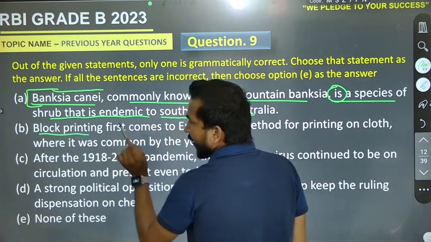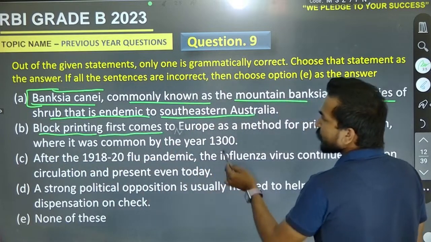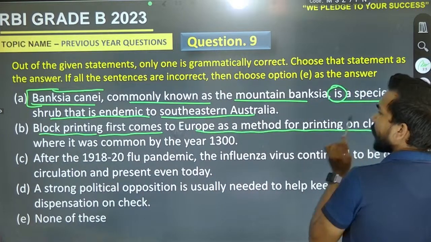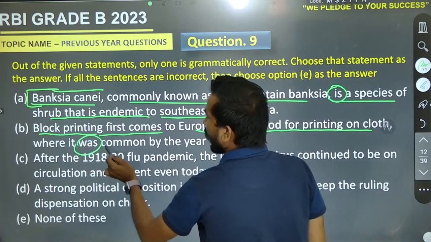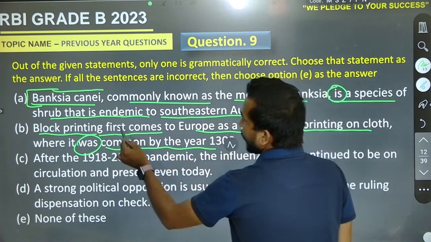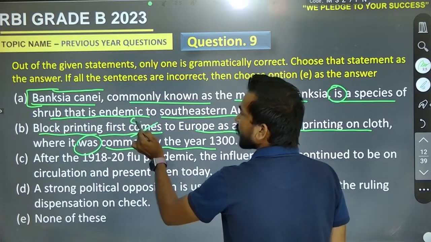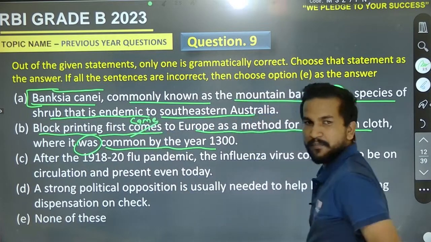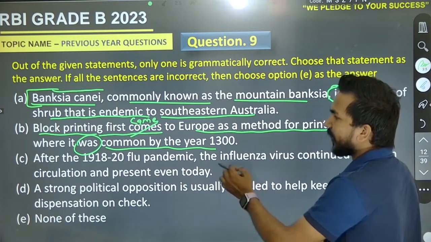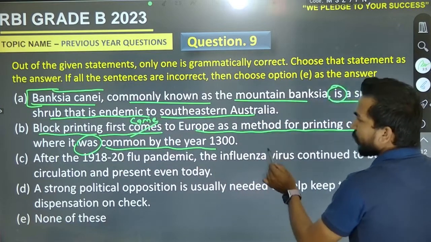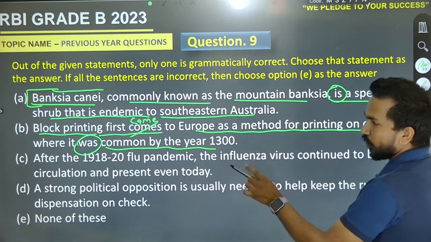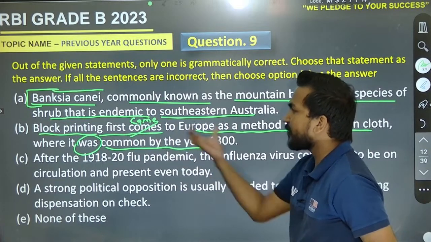Block printing. We are having block printing first comes to Europe as a method for printing on cloth, where it was commonly by the year 1300. So it must be came, yes or no? It must be came. Block printing first came to Europe as a method for printing on cloth, where it was common by the year 1300.